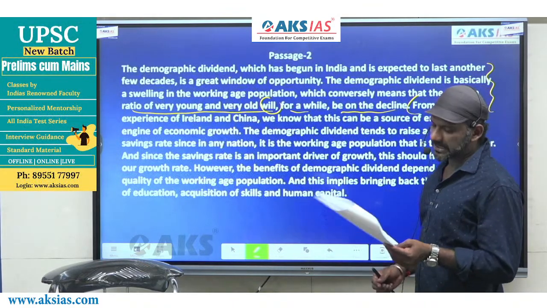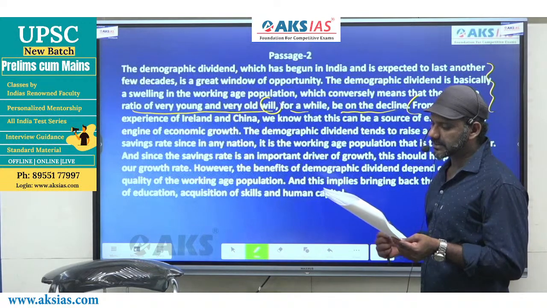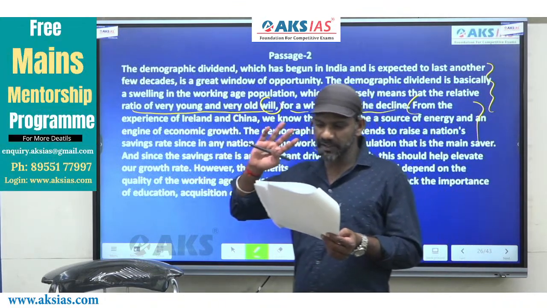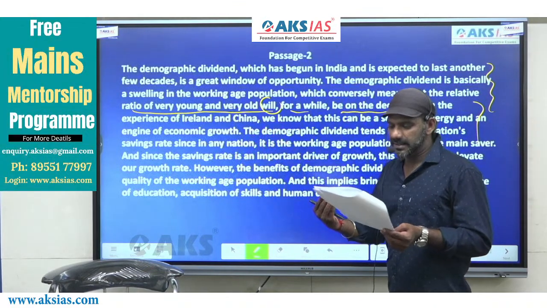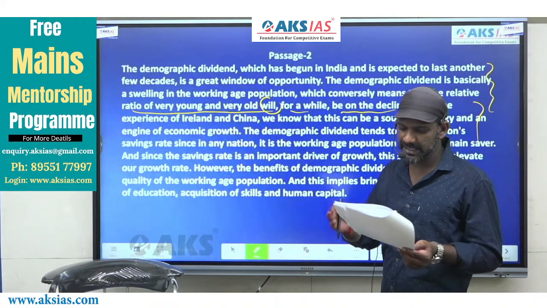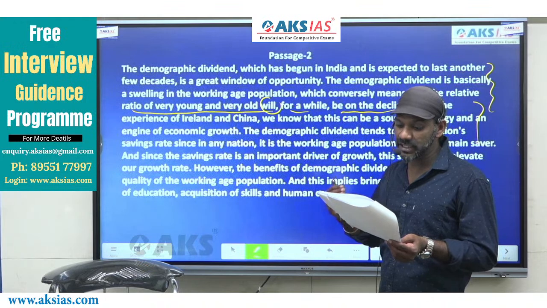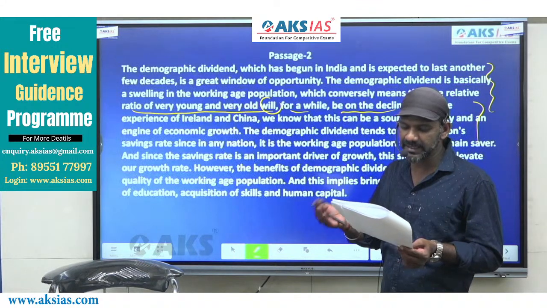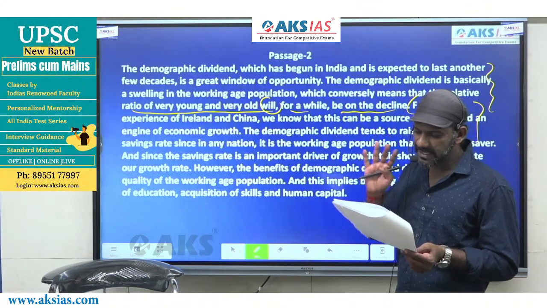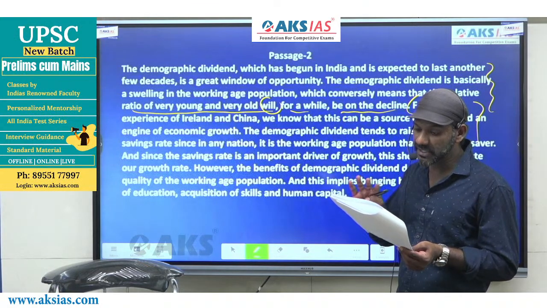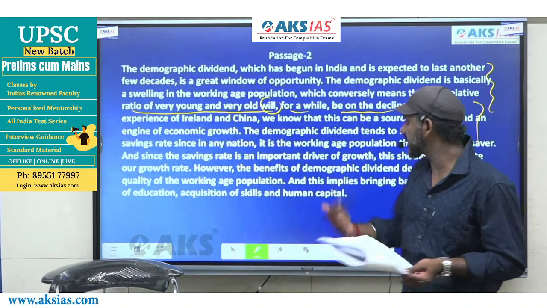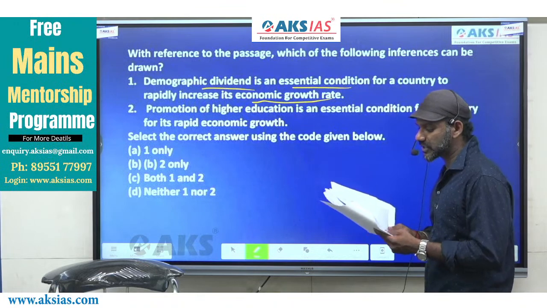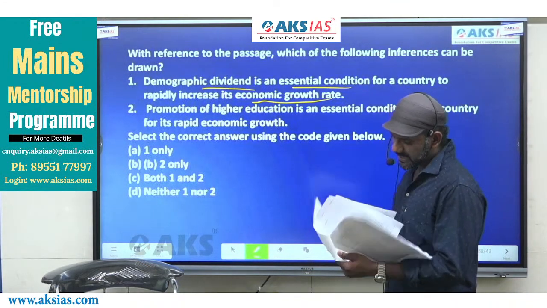From the experience of Iceland and China, we know that this can be a source of energy and an engine of economic growth. What can be a source of energy and an engine for economic growth? Demographic dividend. The demographic dividend tends to raise a nation's savings rate since in any nation it is a working age population that is a main server. From this part it is very clear that the demographic dividend is a source of energy and an engine of economic growth. One says demographic dividend is an essential condition for a country to rapidly increase its economic growth.